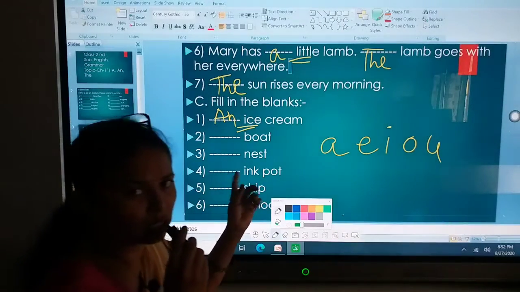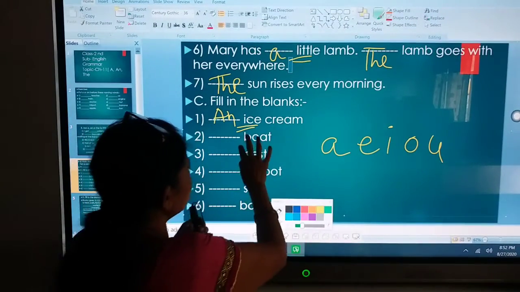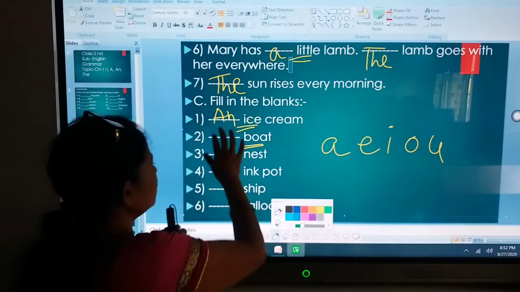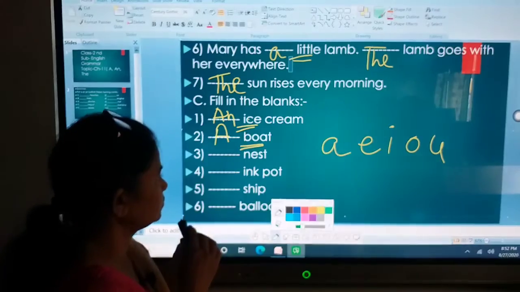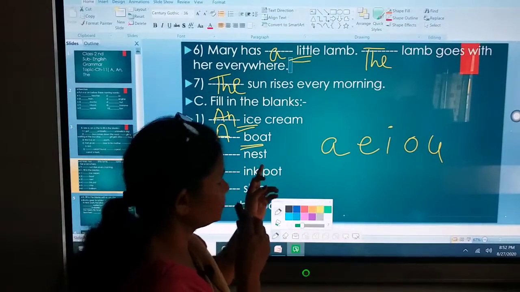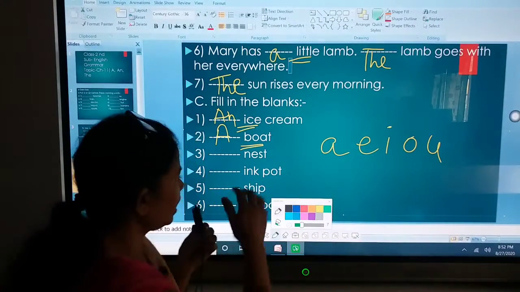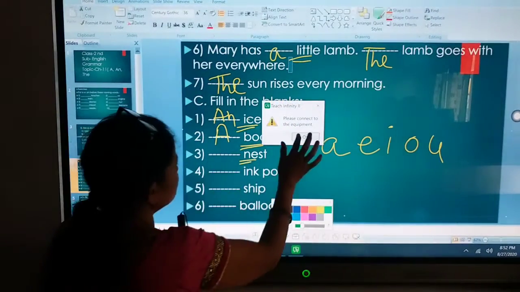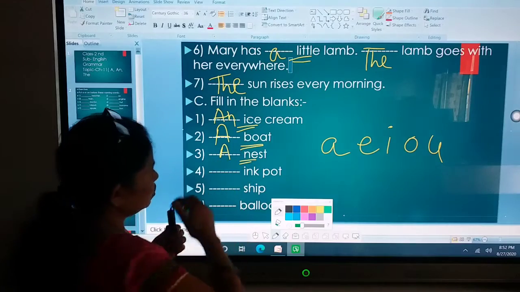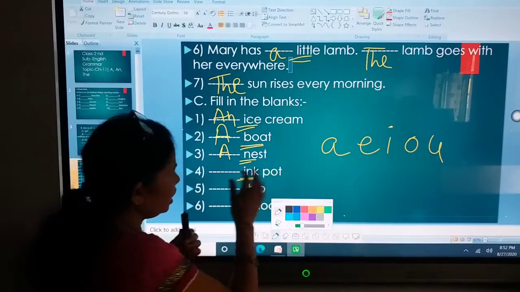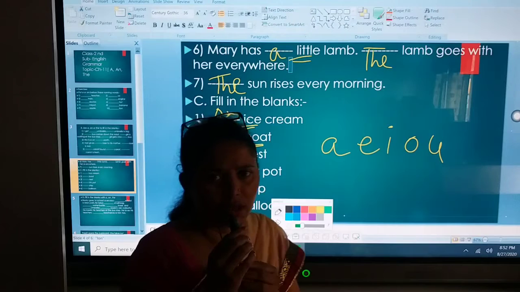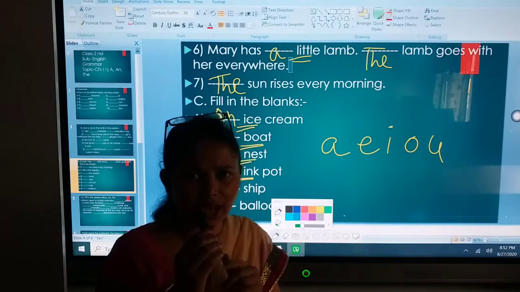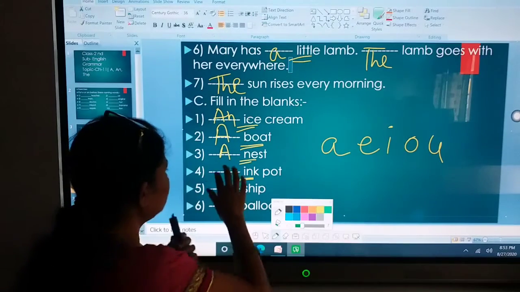Next is boat. Dash boat. Now see the first letter. It begins with B. It's your consonant. We'll write a. Next is dash nest. Nest, N is consonant, so we'll write a to it. Okay. Next is ink pot. I is your vowel. Ink pot begins with I. It's vowel, so we'll add an.